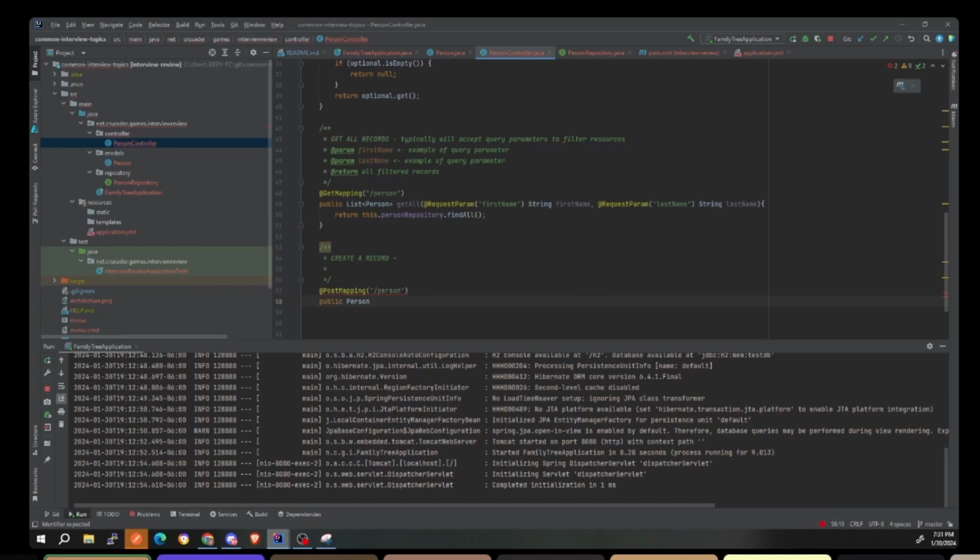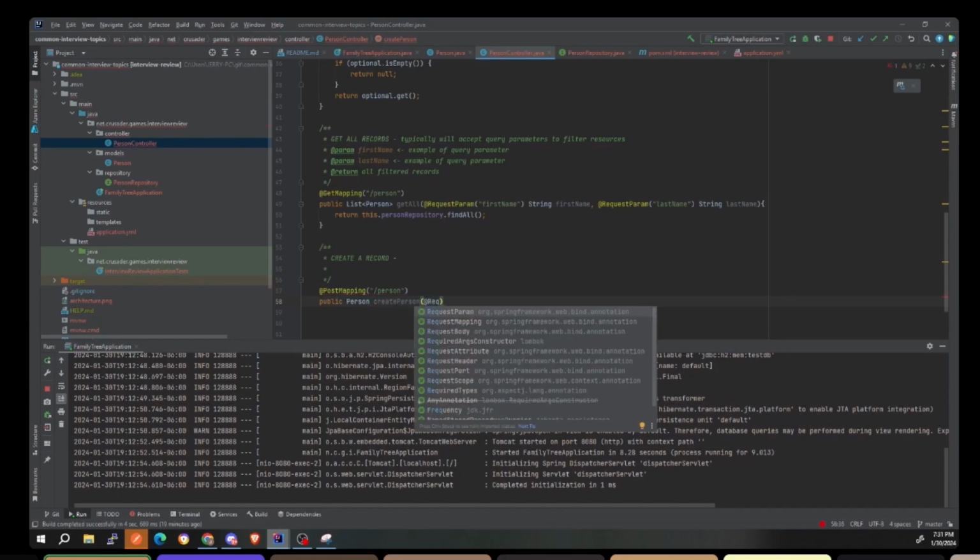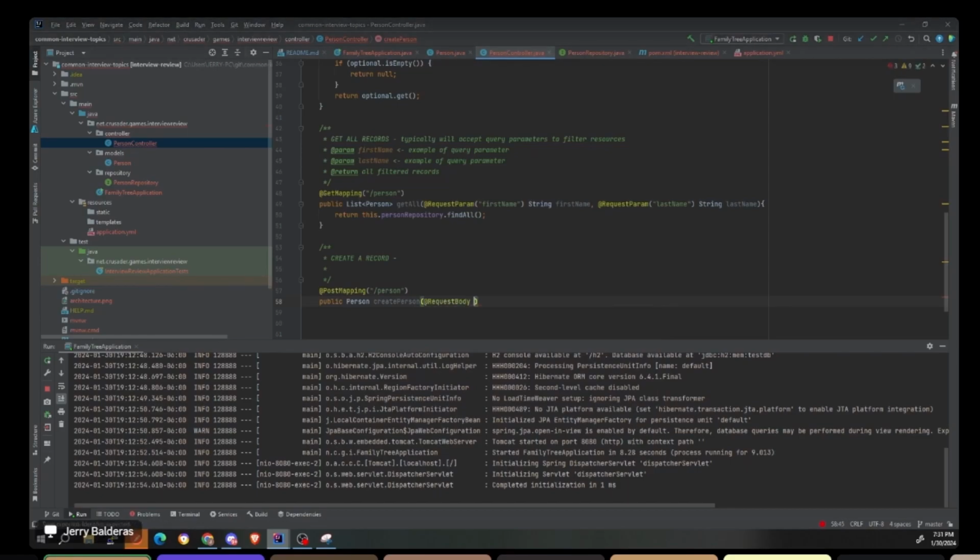But what's cool about this is that it's going to have an ID at that point. So when you return the resource, it's going to have an ID. You can now access it. So we're going to do create person, and it's going to be not a request parameter. It's going to be a request body, and the request body is going to be either a person data type, or if you have a DTO, a special DTO, you can do person DTO like this.